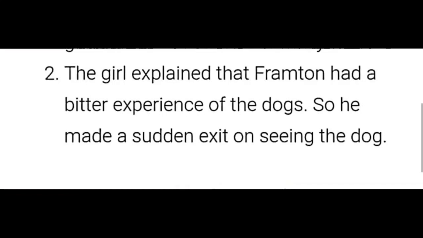The girl explained that Frompton had a bitter experience of the dogs, so he made a sudden exit on seeing the dog. So we have completed 11 questions, children. We discussed and went through 11 question answers from the supplementary. The title of the story is The Open Window, Chapter 7.